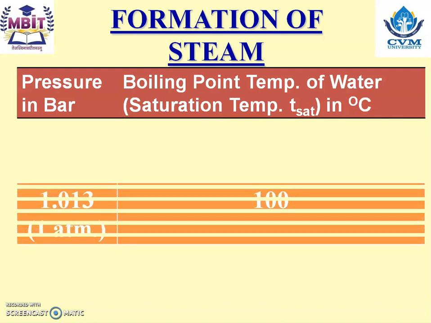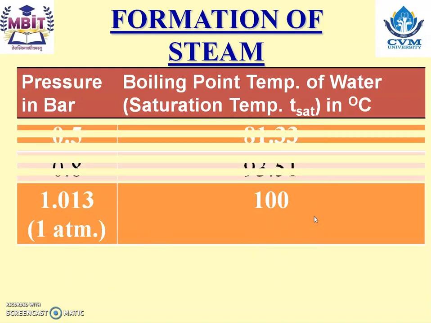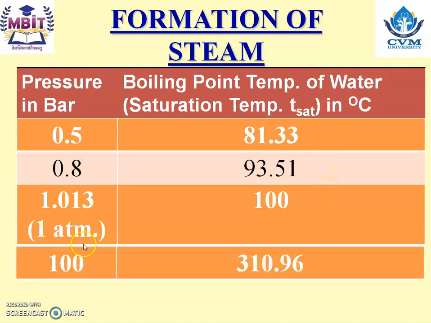If pressure decreases, saturation temperature will decrease. Similarly, if pressure on water increases, saturation temperature will also increase. It means boiling point depends upon the pressure, and at 1 atmospheric pressure, the boiling point or saturation temperature is 100 degrees centigrade.